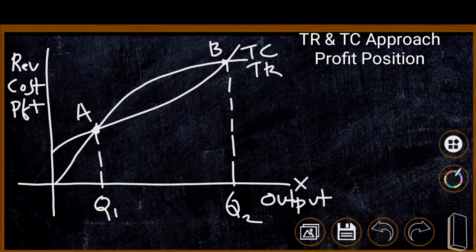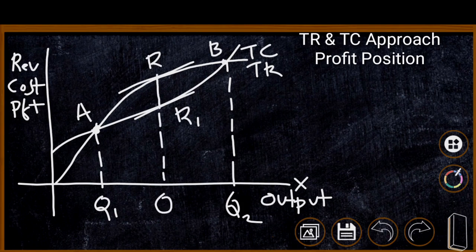That is, the firm can earn profit from OQ1 to OQ2, and profit is maximum when the vertical distance between TC and TR is highest. That point is identified as R1. This is the highest possible distance, and it is identified at the OQ0 level of output.